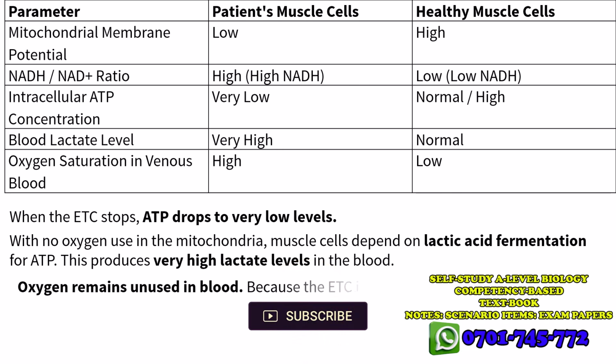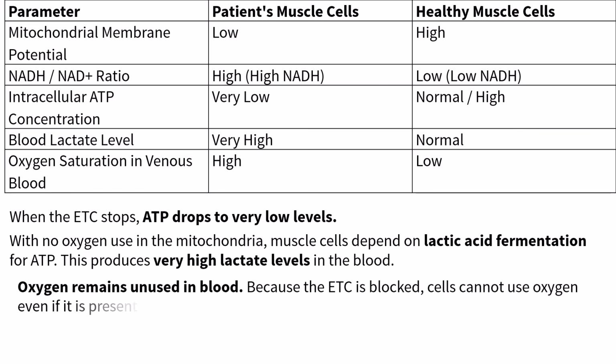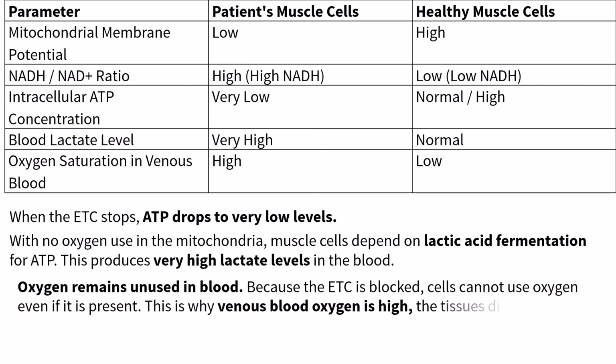Oxygen remains unused in blood. Because the ETC is blocked, cells cannot use oxygen even if it is present. This is why venous blood oxygen is high. The tissues did not extract it.